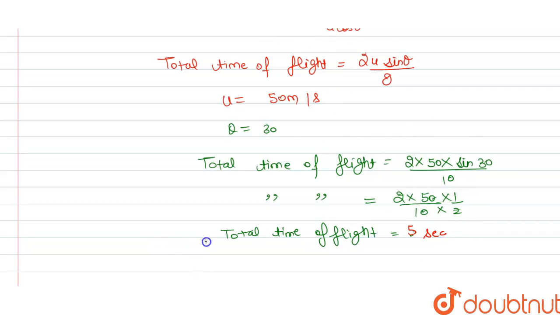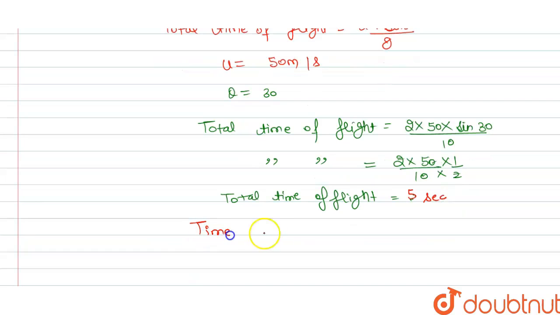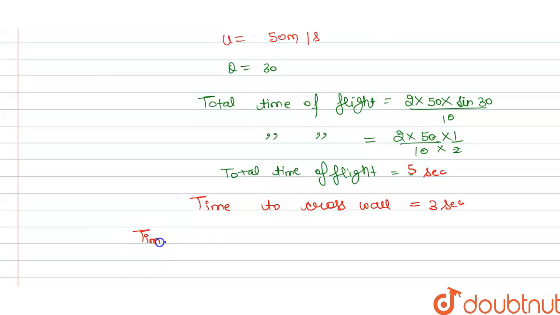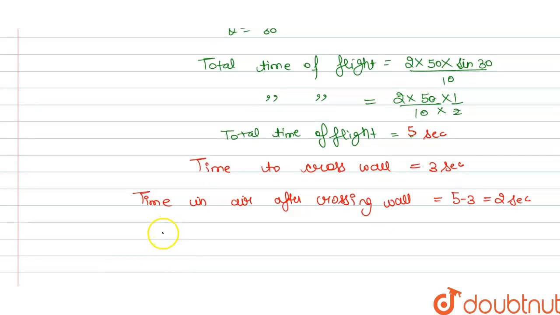The time to cross the wall is given to us as 3 second. So the time in air after crossing the wall is 5 second minus 3 second, that is equal to 2 second. From this we can say that the stone will strike the ground 2 seconds after crossing the wall.